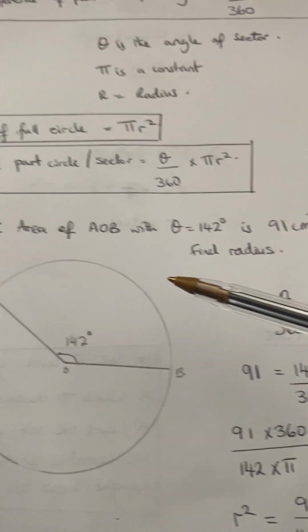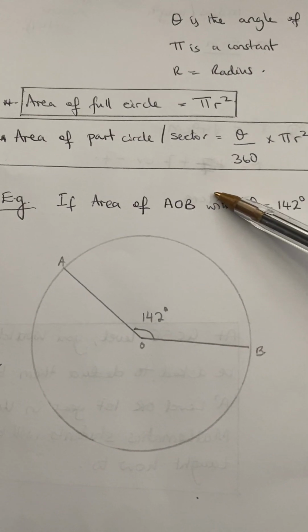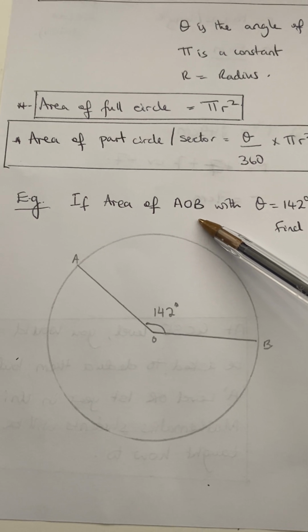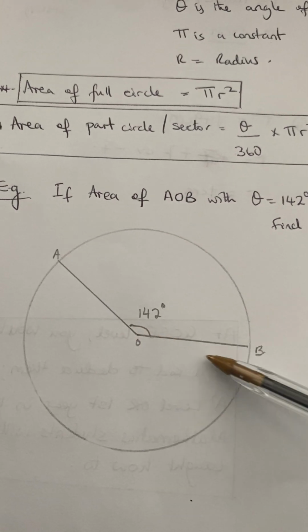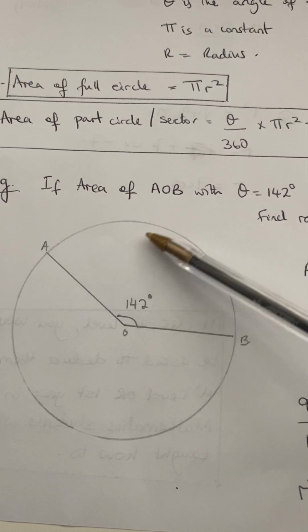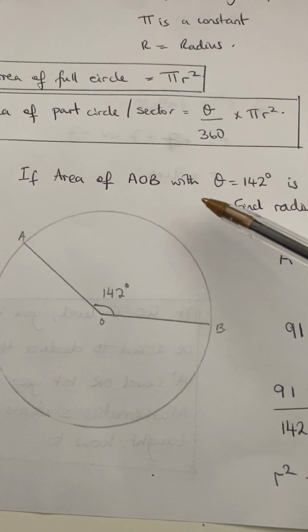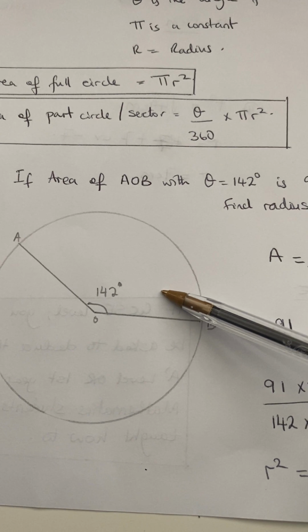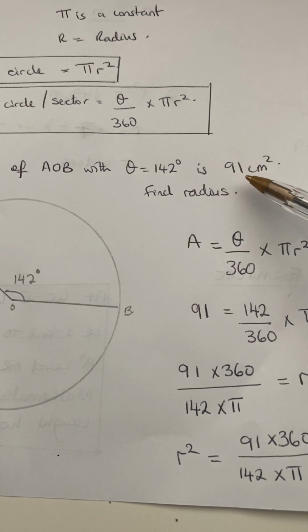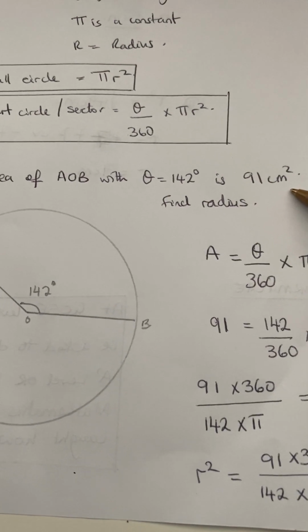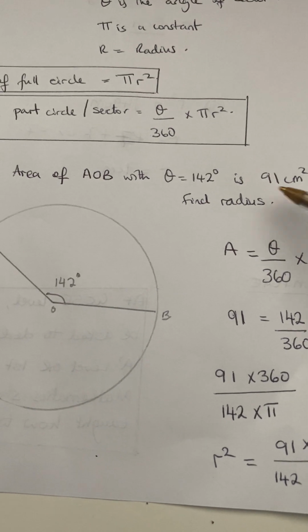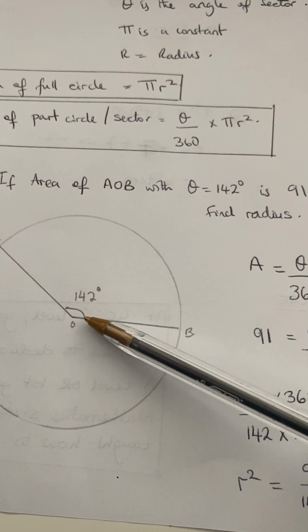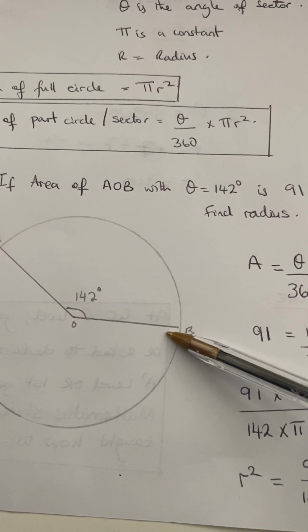So here we have an example. If the area of AOB, this part, is 142, this is not to scale, is 91 centimeters. Yesterday we had the angle and we had the radius.